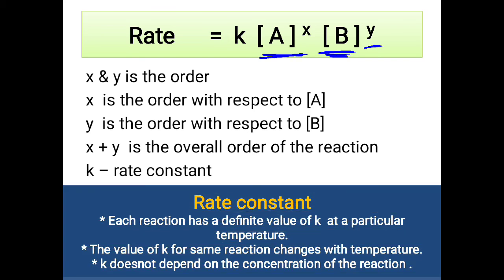For each reaction there is a definite value of k at a particular temperature, but this value can change with the change in temperature. It will remain the same for a particular reaction, but if you change the temperature, the k value also changes, and it doesn't depend on the concentration of the reactant.